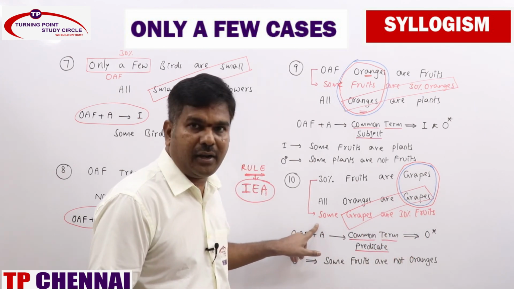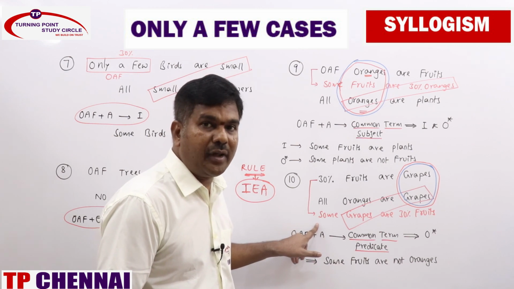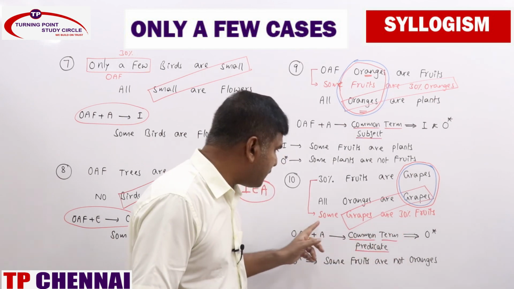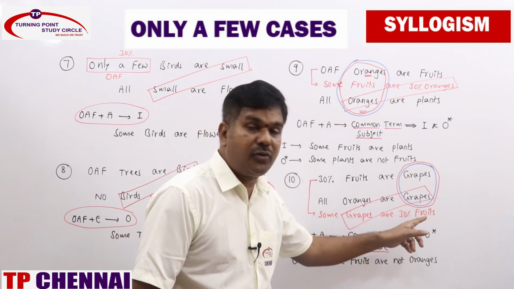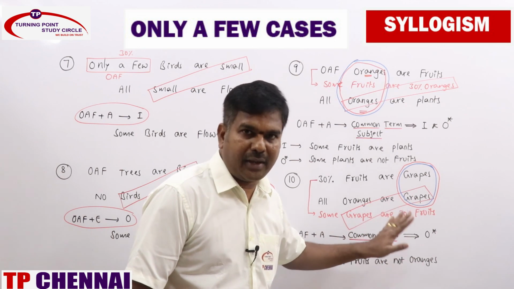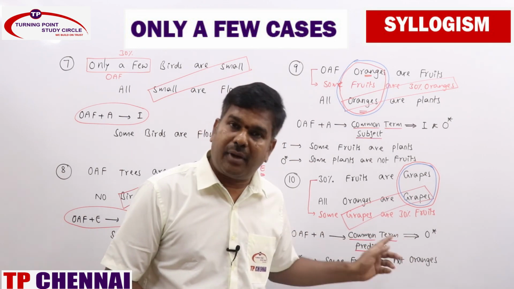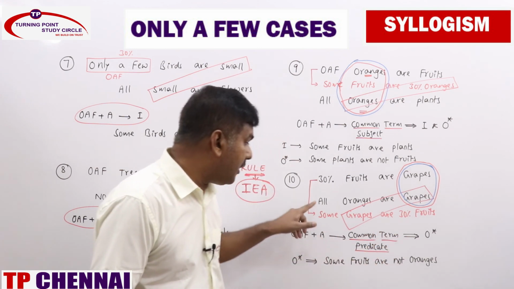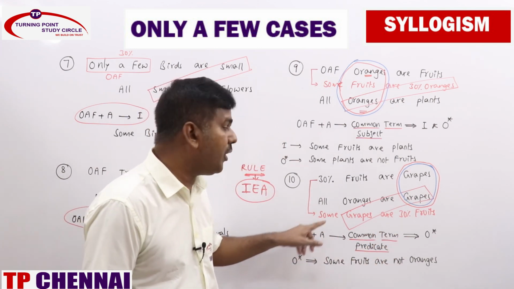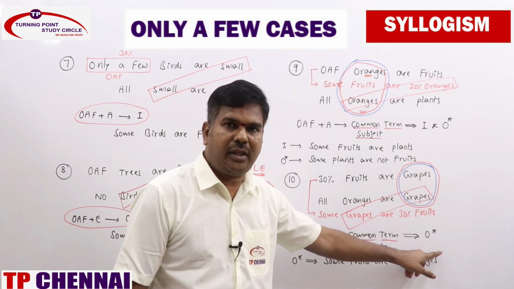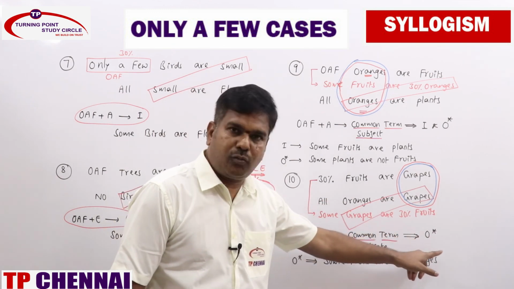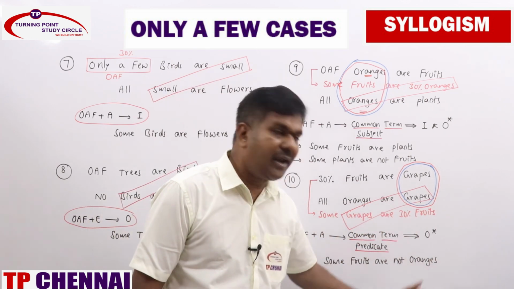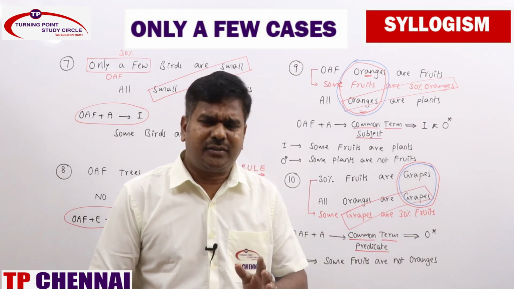It's a typical one, not an OAF. It's the reverse of only a few. For that reason, to make a difference, I just mentioned some grapes are 30% fruits instead of some grapes are fruits. Clear? Normally A plus I gives no conclusions, but as far as only a few and A statements are there with common term as predicate, here A plus reverse of only a few, you will be getting O star. Reverse of only a few and A statement, you will be getting O star. O star means O reverse, you will get some fruits are not oranges. Ma, are you getting? It's very easy, ma.